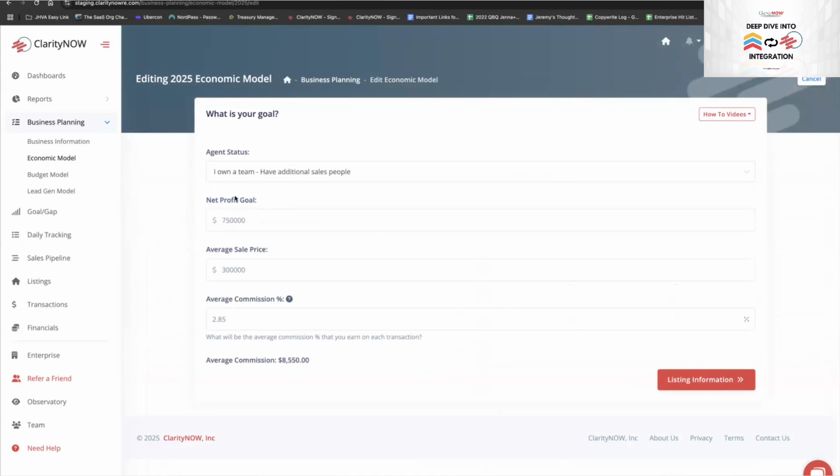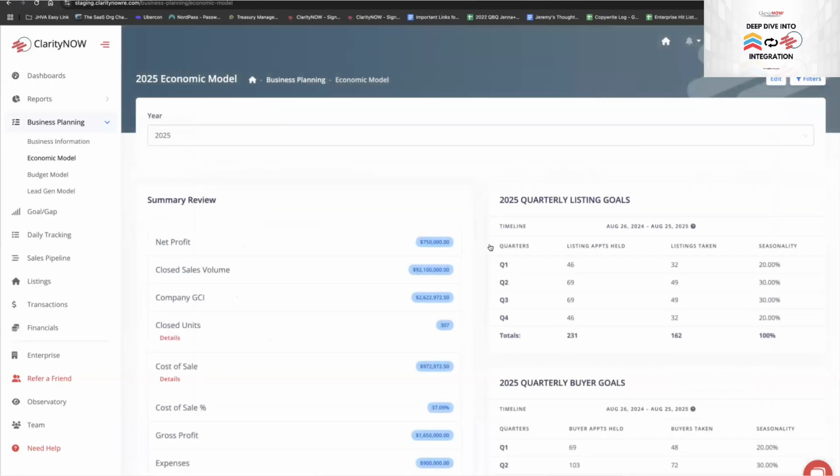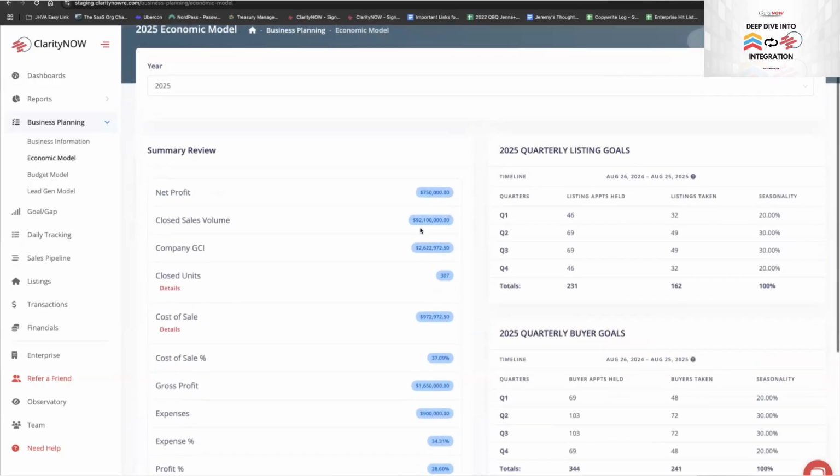As a coach, I've always felt what's most important is hitting a net income goal for you and your family, and not just chasing a units volume or GCI goal and having net profit be an afterthought. So in our system, you type in net profit, you go through an algorithm and a bunch of questions, and then we tell you, based on your net, here's what your production needs to be. This is a big goal for this one, so ignore that.